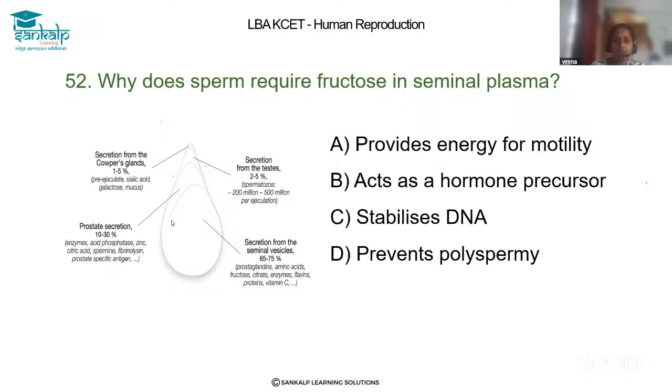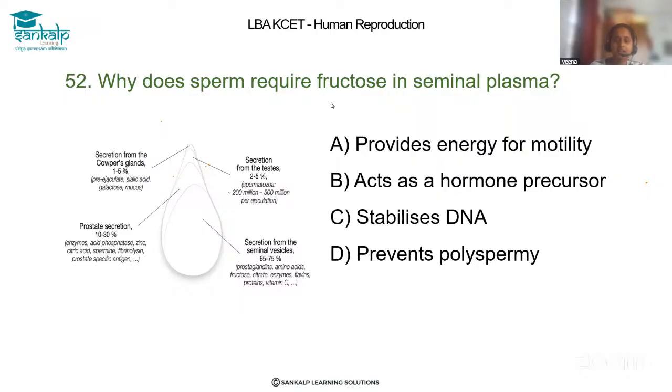So if you observe the male reproductive structure, each part is secreting a different type of fluid, that is prostate secretion, secretion from the Cowper's gland, secretion from the testes, and in the seminal vesicle it is also containing a fluid.